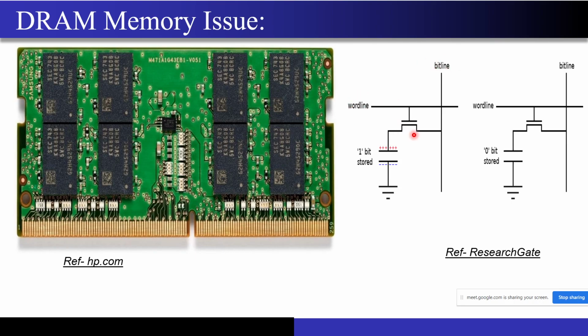Why did I tell you this? Because in the week 2 lecture, sir must have told you that there is something called a leakage current that exists in the transistor, and it depends on the intrinsic carrier concentration. When you design the processor, you are not intentionally attaching these capacitors. This capacitive structure is only for DRAM. When you do processing operations, you don't attach a capacitor; you just have the transistor implementation of gates like OR gates and NAND gates.